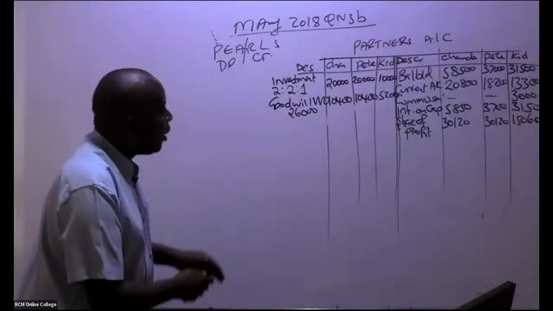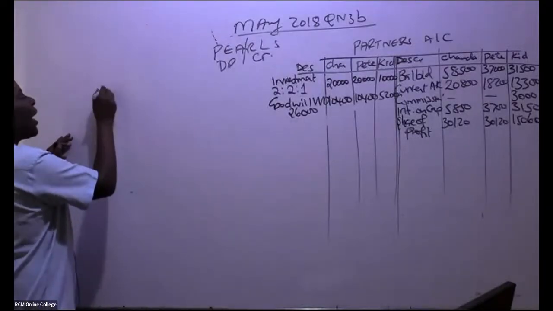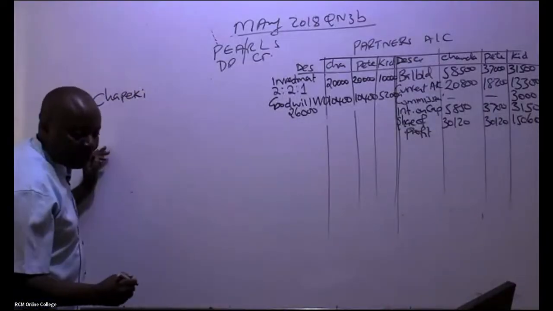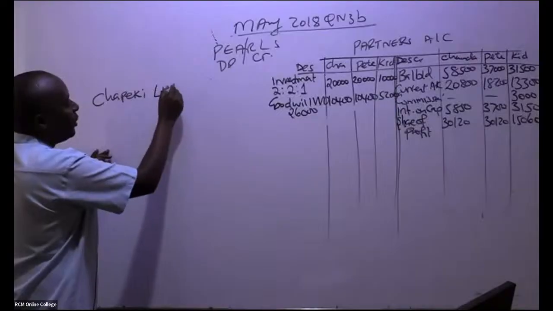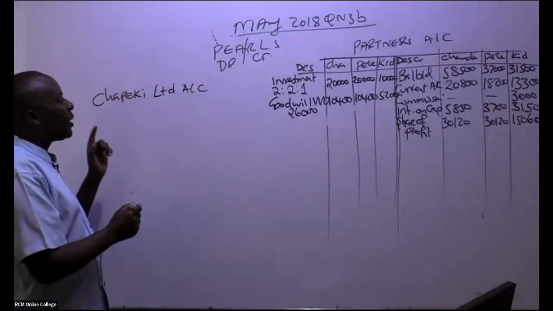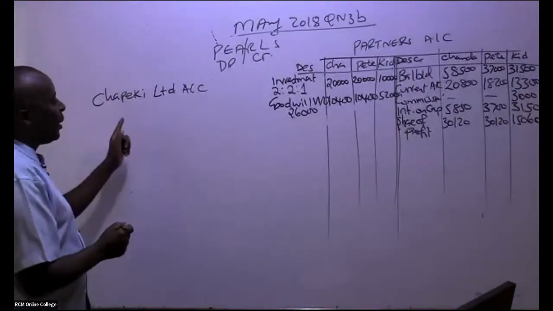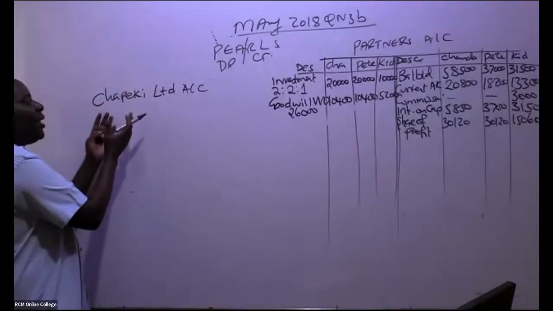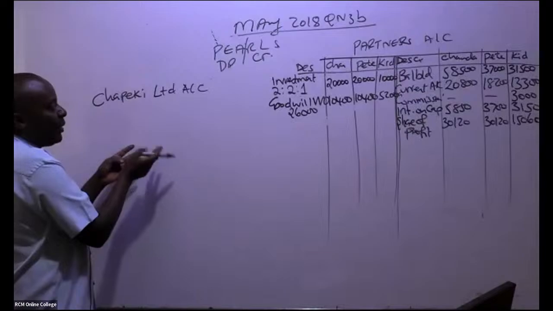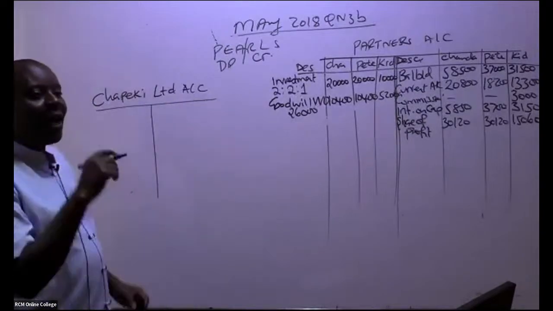So remember, now in the partner's account, we will have a client's name, Chapeki Limited's account. That's still number one. Remember, they want us to do three things: realization, the partners' accounts, and the Chapeki Limited's account. Chapeki is the buyer. Chapeki is the one taking over our assets and some of the liabilities. So I'll be able to have this account.